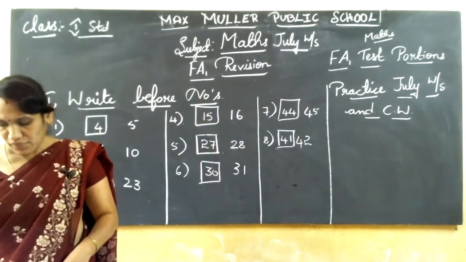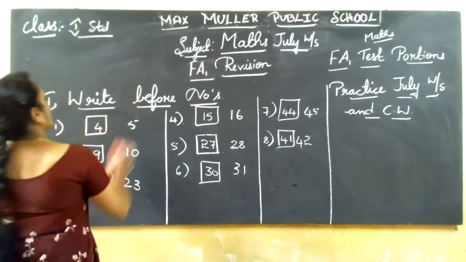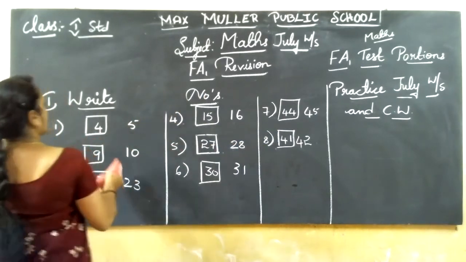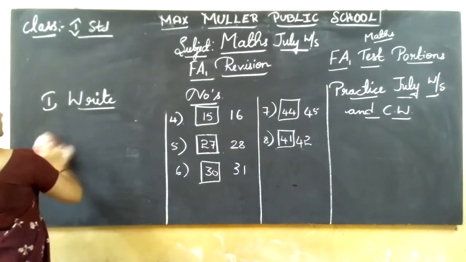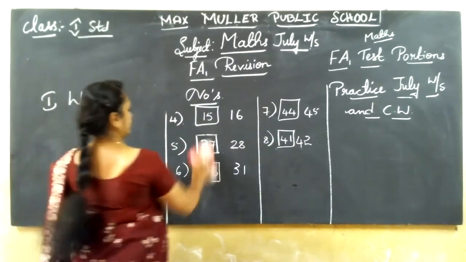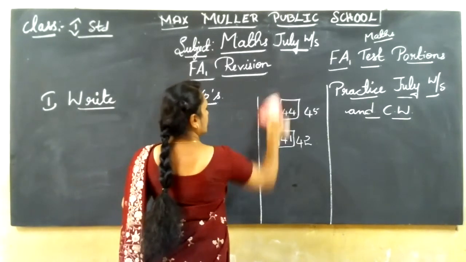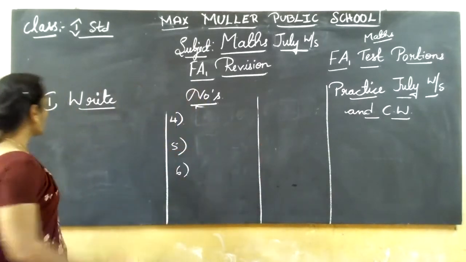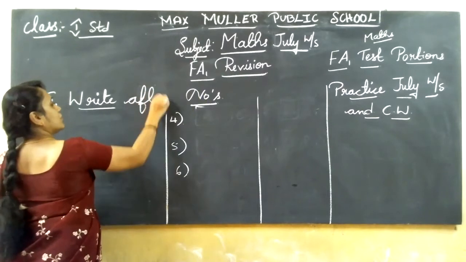Then, right after numbers. The next main is right after numbers. That's the second main. Start the second main, right after numbers.